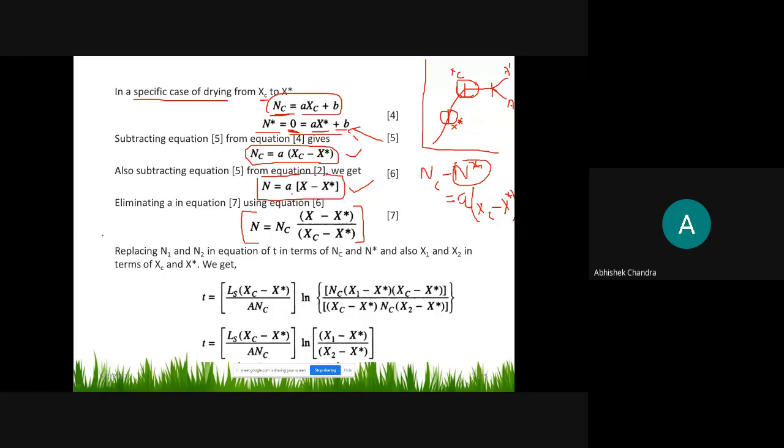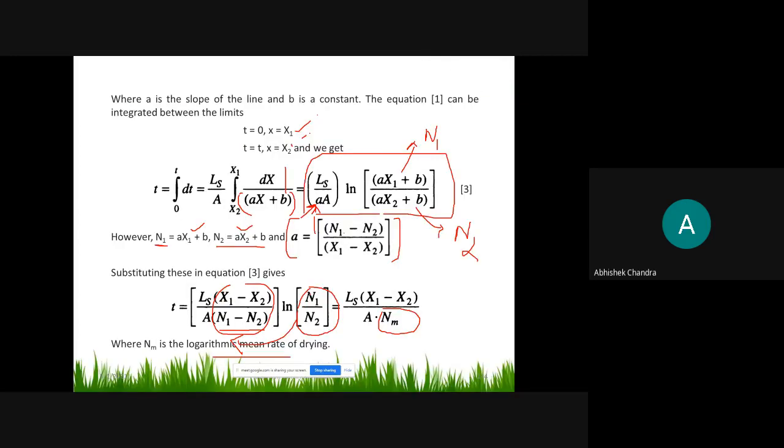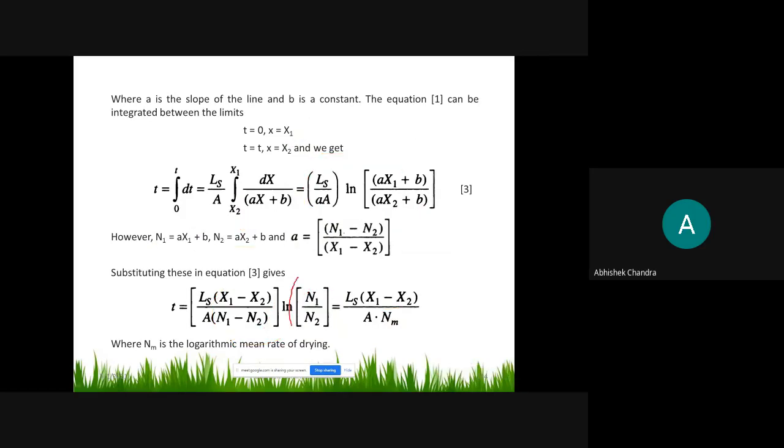Now N at the first point is N. Now if you are considering the change in moisture content from X_c to X star, then N_c, i.e., the rate at the first point, i.e., at this point X_c it is N_c, and at this point it is N star, right. So only replace in this expression, put here, only put here, right. Here, in place of N1 and N2, put their values.